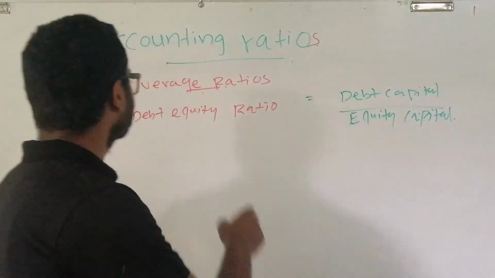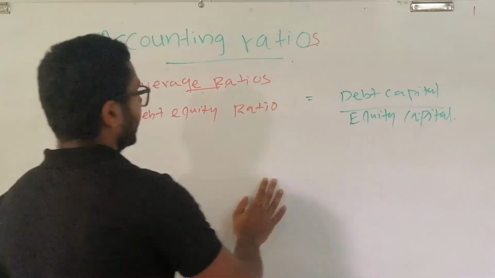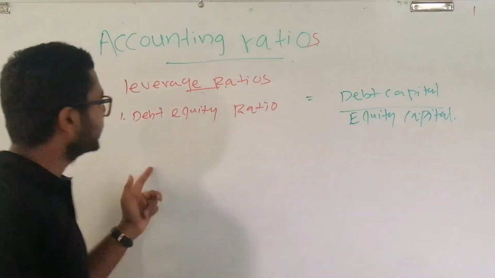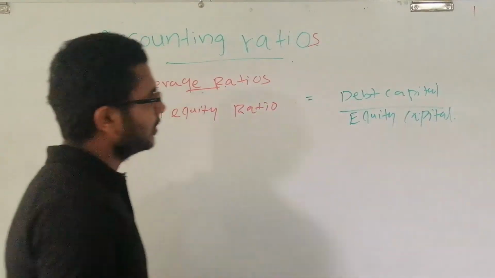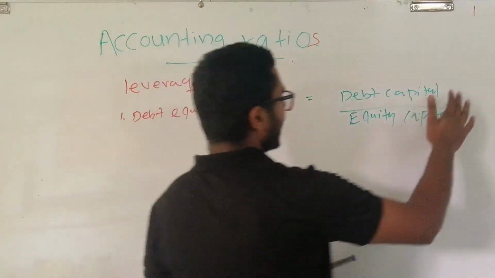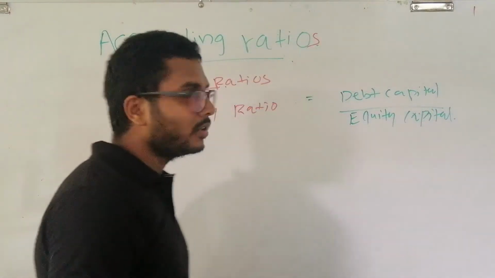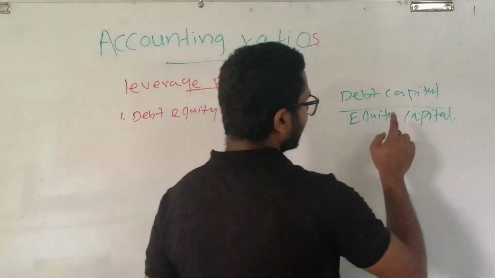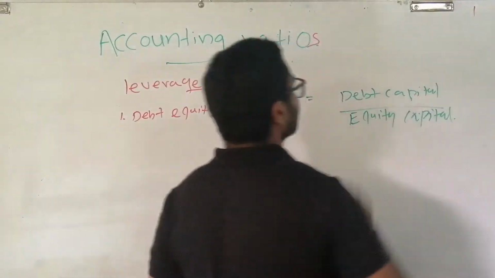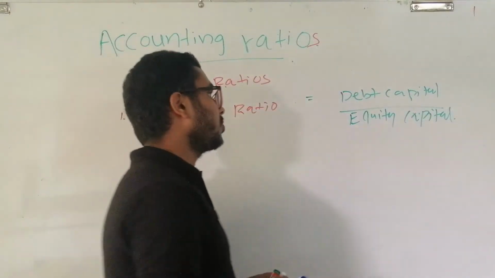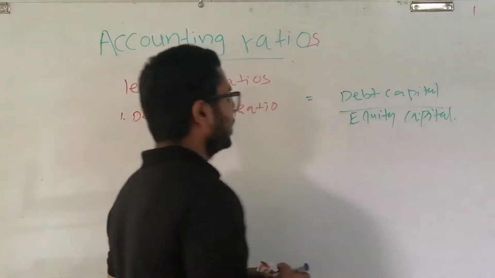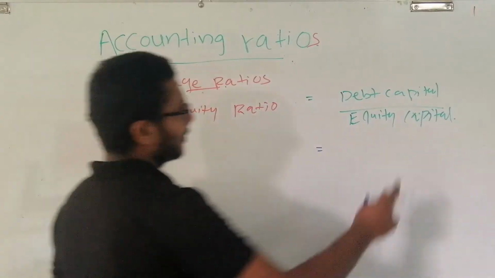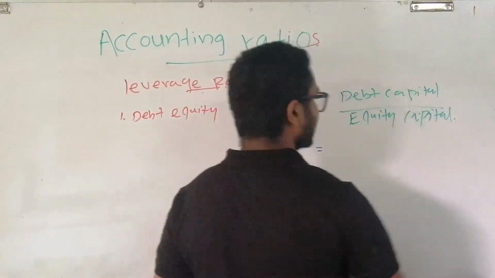Now take a look at debt equity ratio. The relationship between debt capital and the equity capital can be called the debt equity ratio. If the debt capital is greater than equity capital, it is called high leverage. If by chance equity capital is greater than debt capital, it is called low leverage.